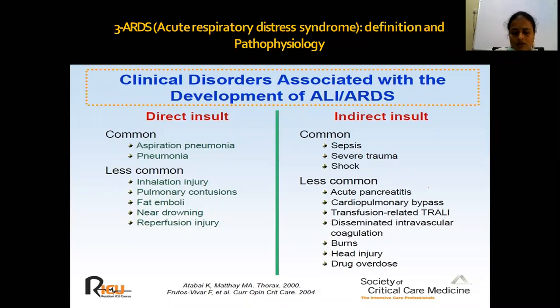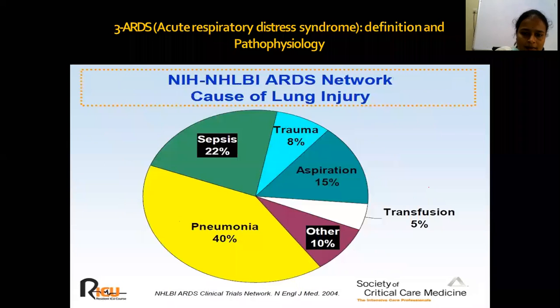Any cause can land up in ARDS. The most common cause, accounting for the highest percentage of ARDS, is pneumonia, followed by sepsis, aspiration, trauma, etc.